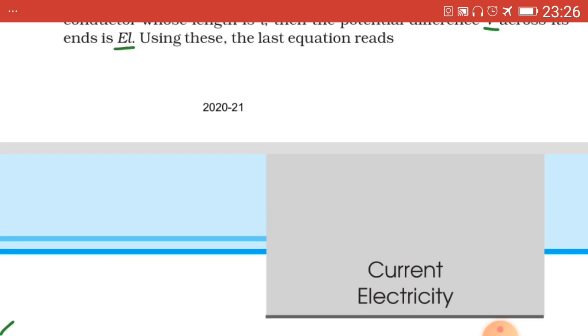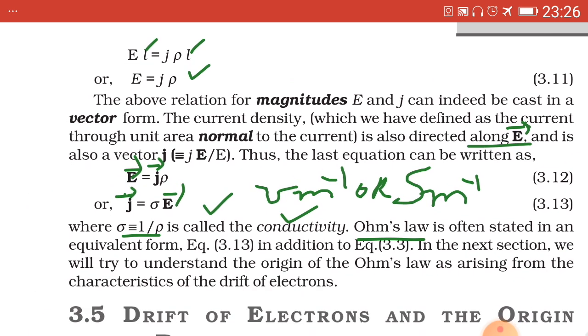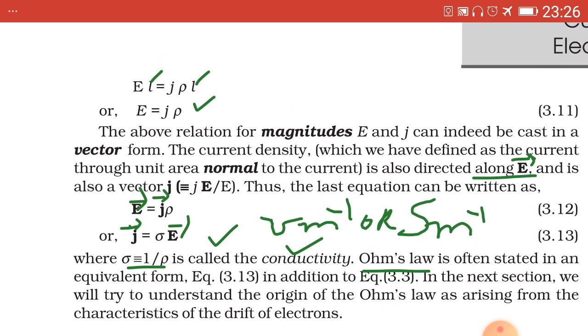Equating those two equations, we get EL equal to J rho into L. L cancels from both the sides, therefore E equal to J rho.